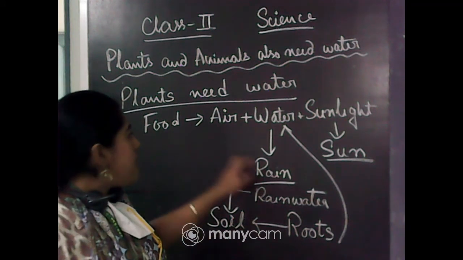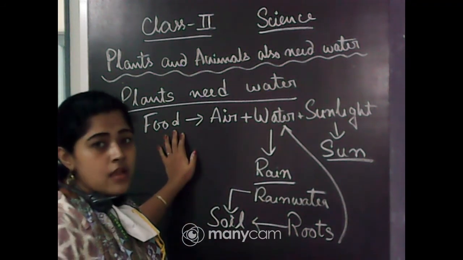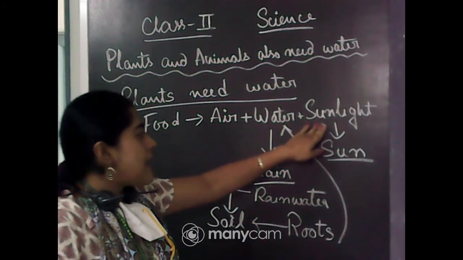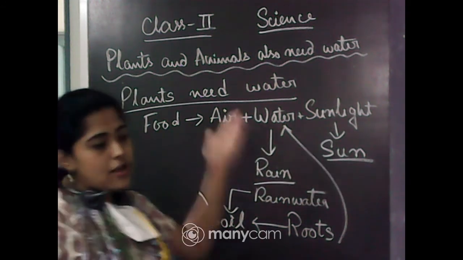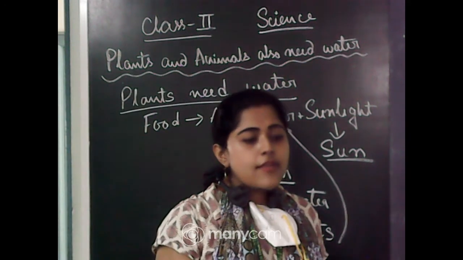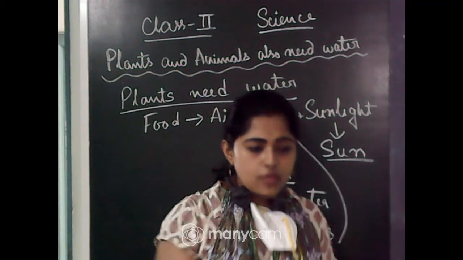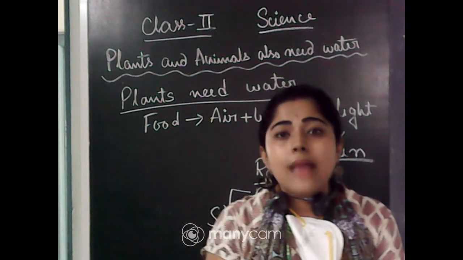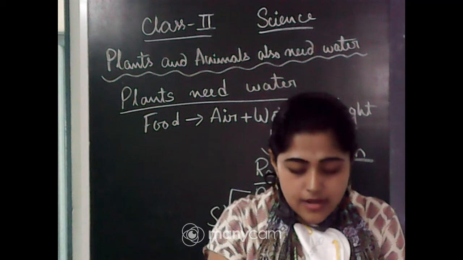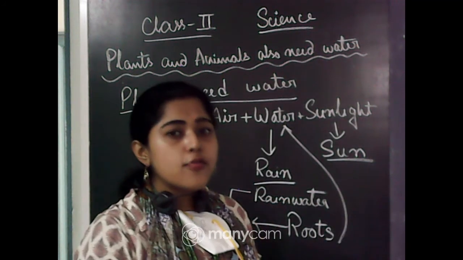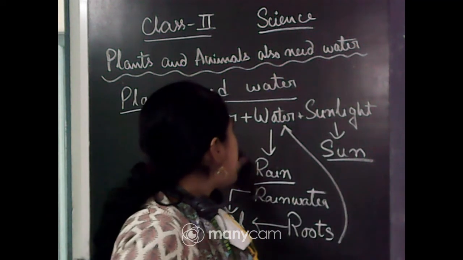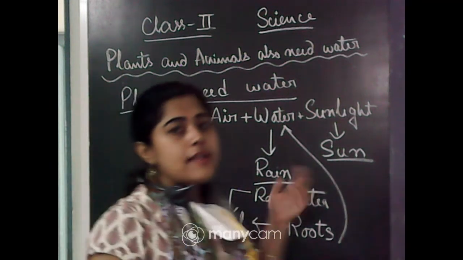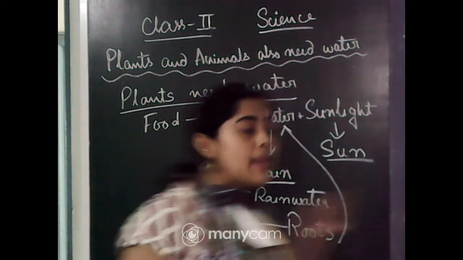So plants get water from rain and soil, get sunlight from the sun, and get air, which is all around us. Yes. Very good everyone. So that's about plants needing water. Plants make their own food in their leaves, and they need air, water and sunlight to make their food, and they make their food in the leaf.